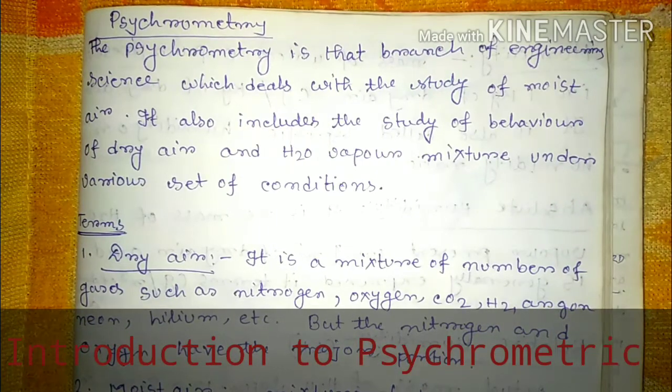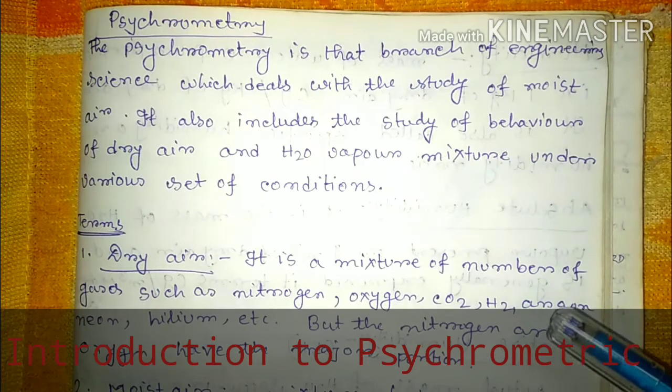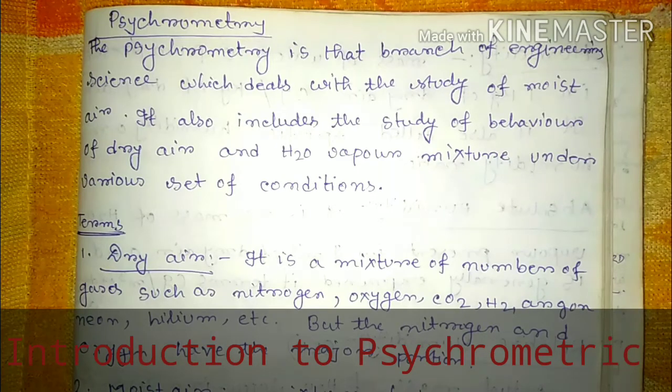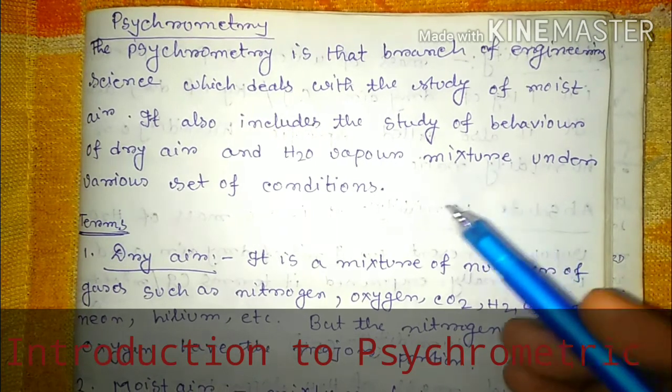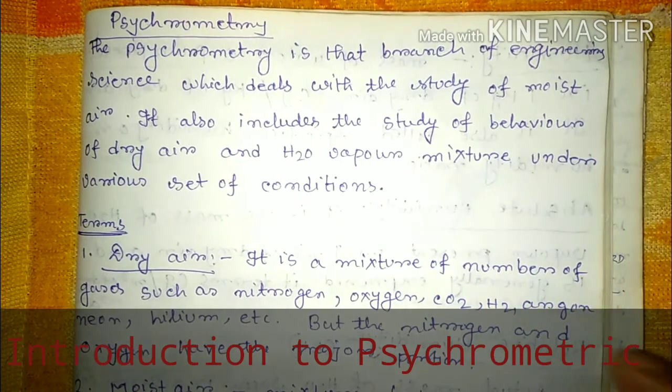Welcome back, students. Today we'll start a new chapter that is basically psychrometry, which is important in your RAC subject. When you discuss the air conditioning part, psychrometry plays an important role in that concern.